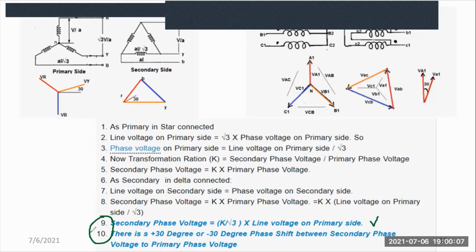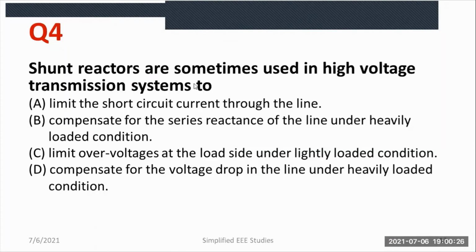And another important point is there is a plus 30 degree or minus 30 degree phase shift between secondary phase voltage and primary phase voltage. Based on that, I can confirm option C is the correct answer. So this is regarding the star delta connection of the particular transformer. You have to understand the basics.